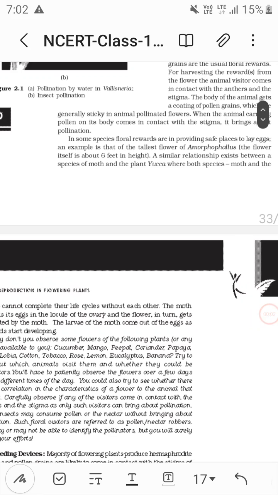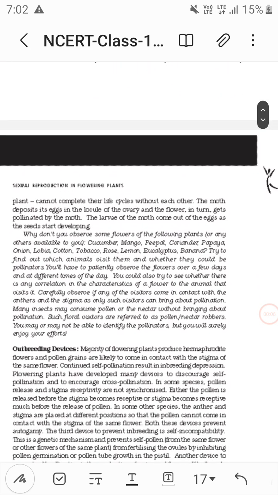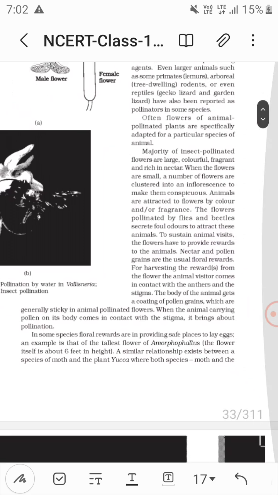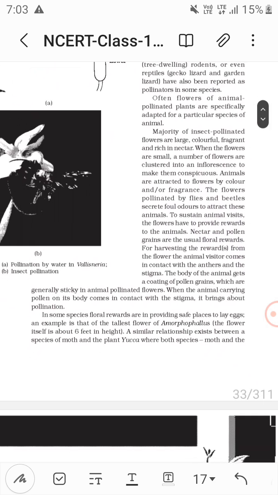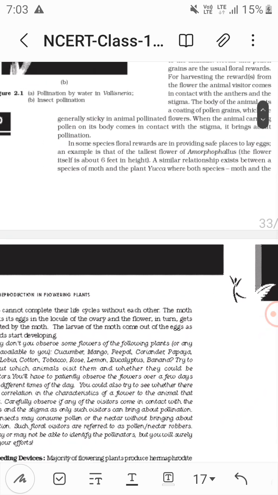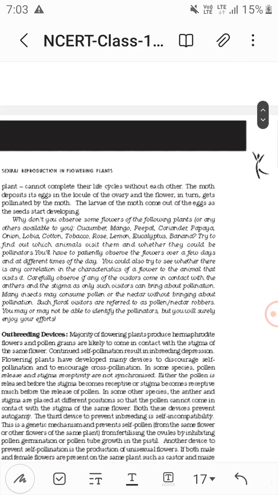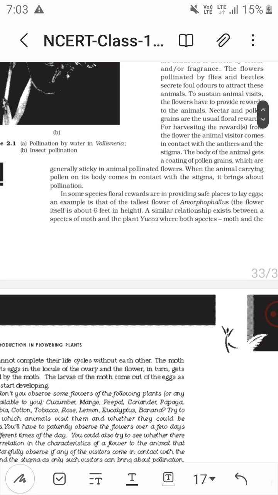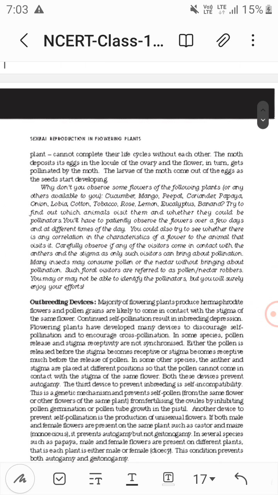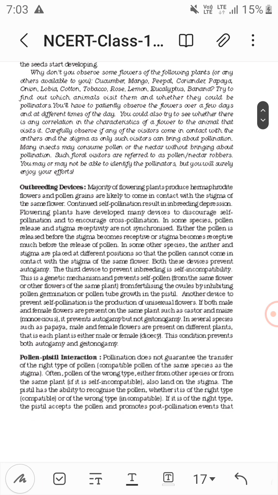The yucca plant also shows a mutualistic relationship, between the moth and the yucca plant, right? Amorphophallus is a 6-feet-tall plant with the tallest flower. Then, outbreeding devices to avoid self pollination.